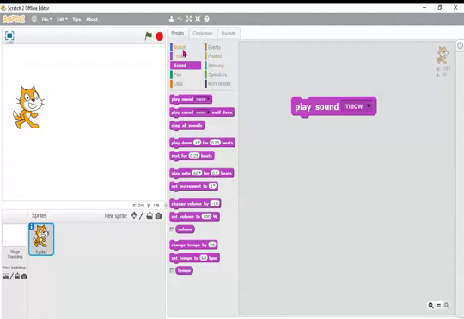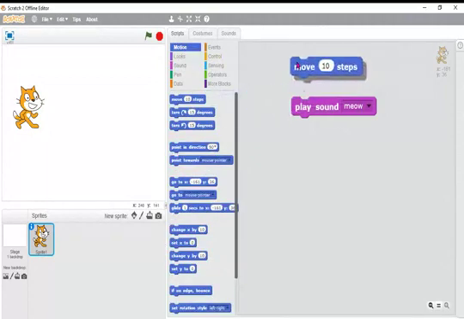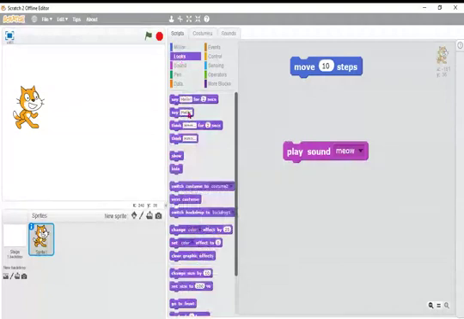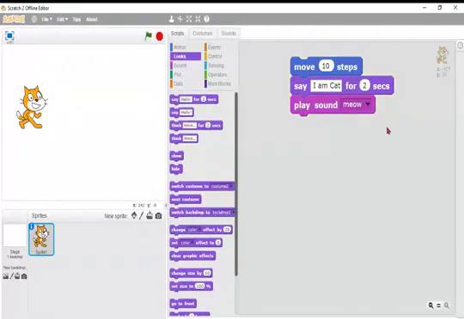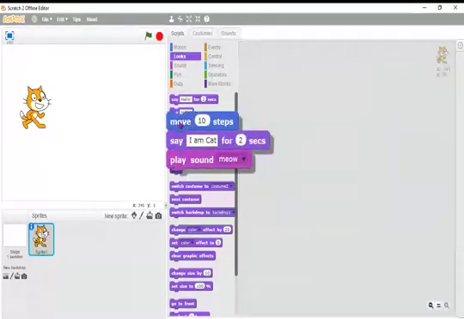Got it? So how we can add again: motion, move 10 steps. And looks, say, I am cat. Then play sound, my sound is cat. Then I am clicking here, the green flag. What is happening there? See here. I am cat. Meow sound. Once again. First it will move 10 steps, then say I am cat and make the sound. Clear?